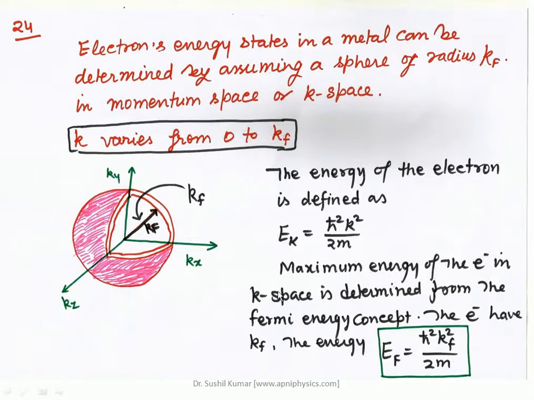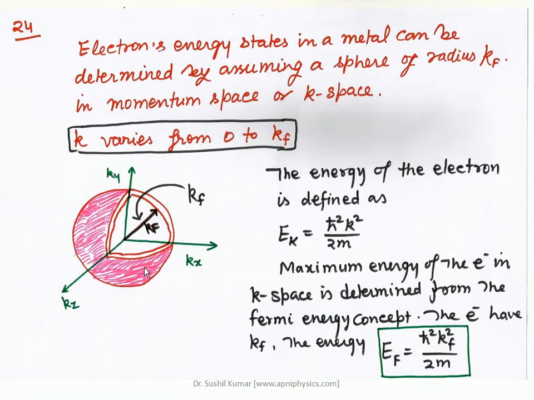The maximum energy of the electron in k space is determined from the Fermi energy concept. The electrons which are on the surface of kf, the energy of all those electrons will be EF.